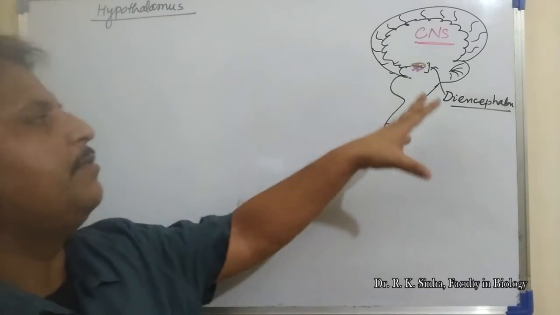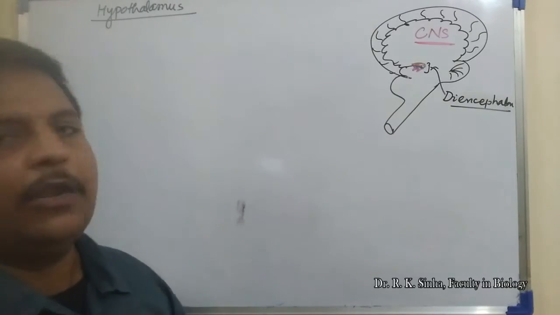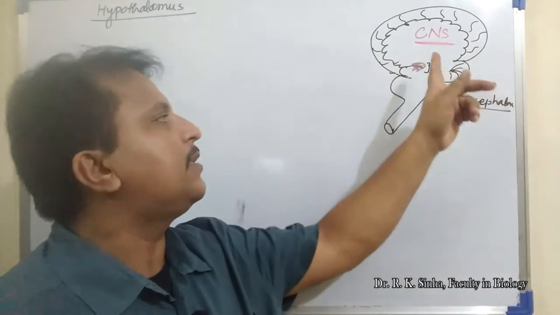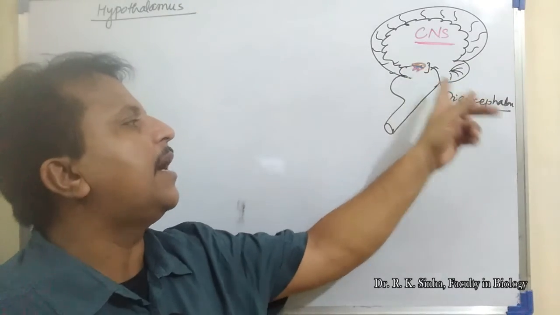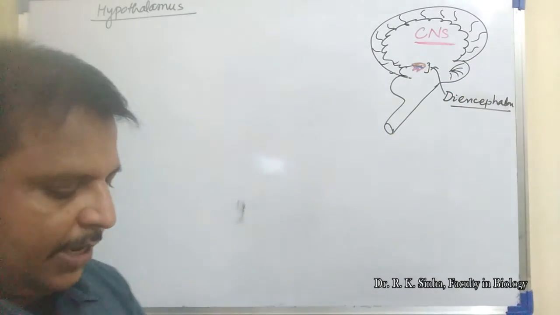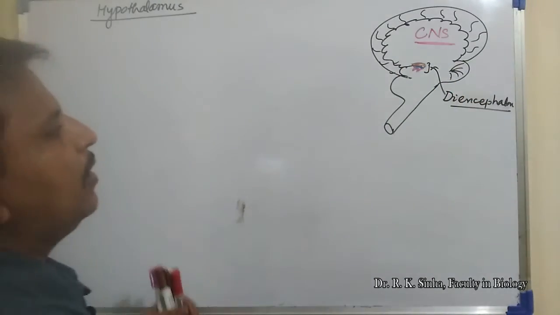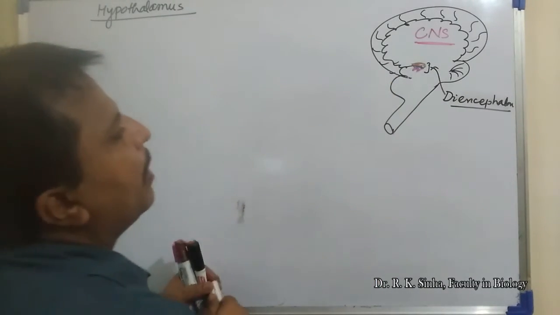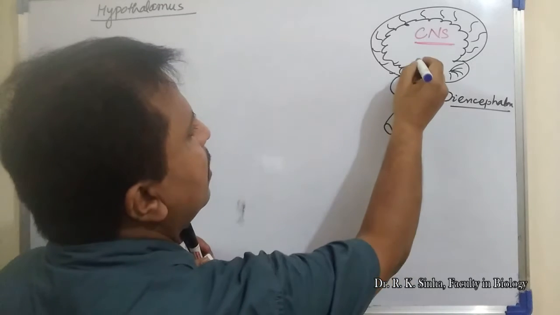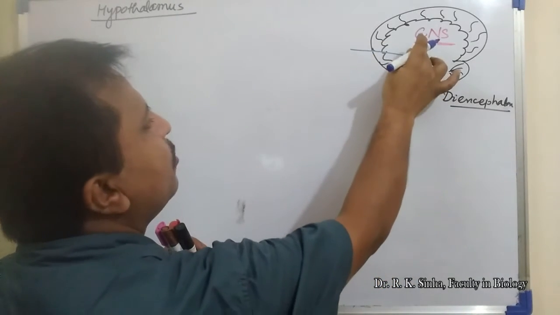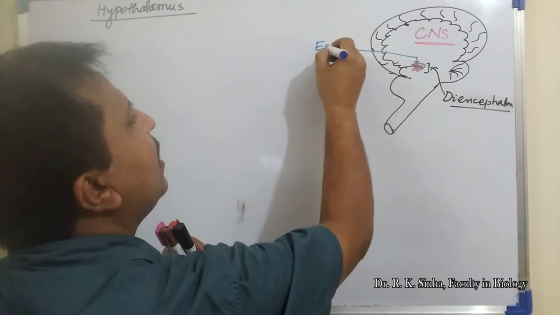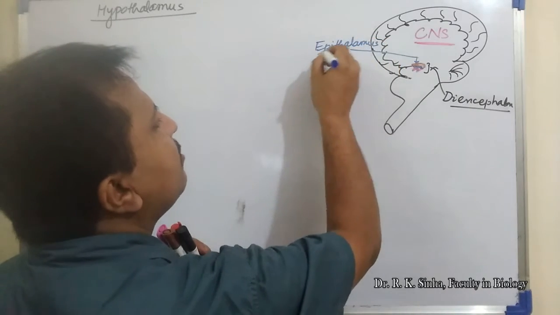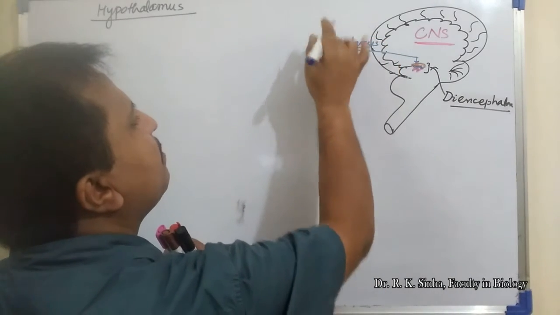This is the structure of the central nervous system. This is part of the forebrain, and the smallest part of the forebrain is the diencephalon. There are three parts of the diencephalon. The uppermost part is known as the epithalamus, which is made up of neurons. So this is the nervous part.